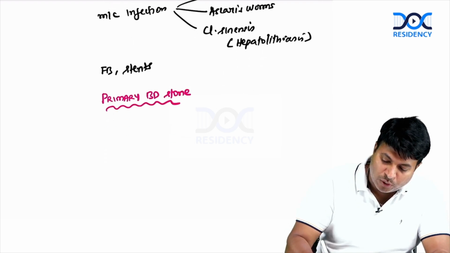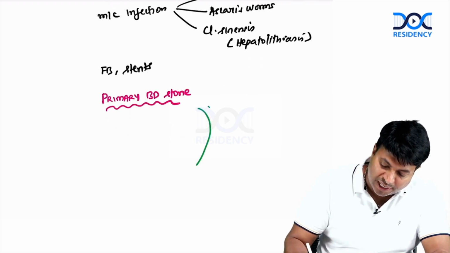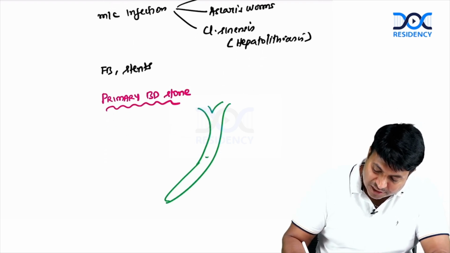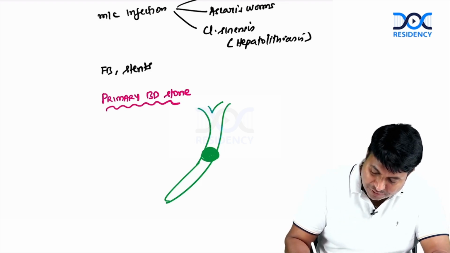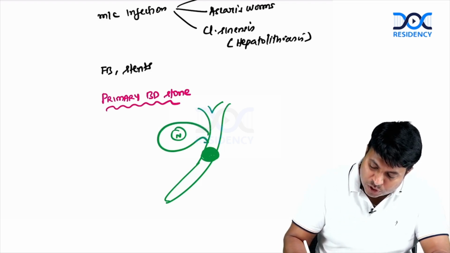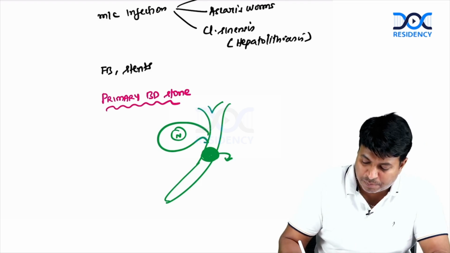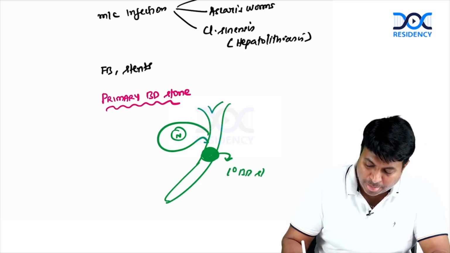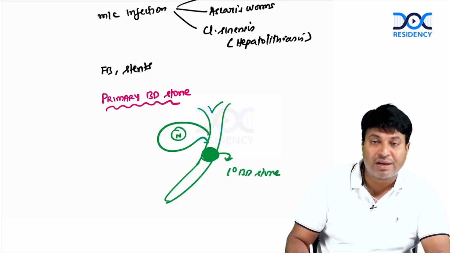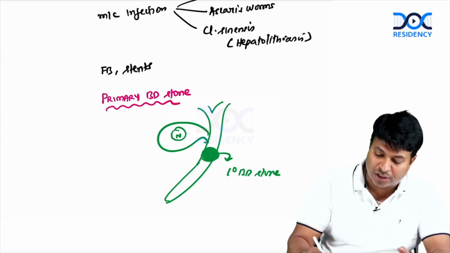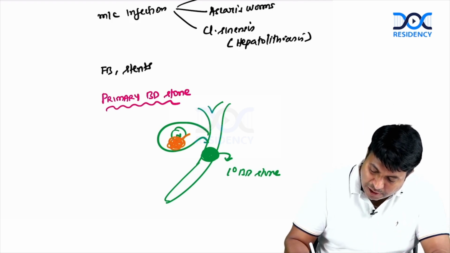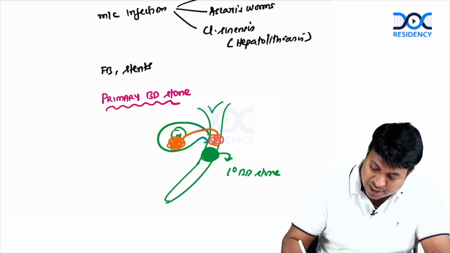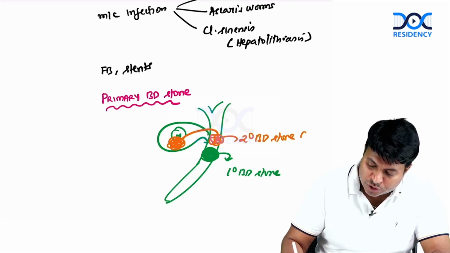So I already told you, if there is poor biliary motility or there is a bacterial infection in the bile, stone is formed in the bile duct itself. Gallbladder will be normal. The stones are formed in the bile duct itself, known as primary bile duct stone. These primary bile duct stones are not the common stones in the bile duct. The common stones in the bile duct are the stones formed in the gallbladder jumping into the bile duct, known as secondary bile duct stone. They are the most common stone.